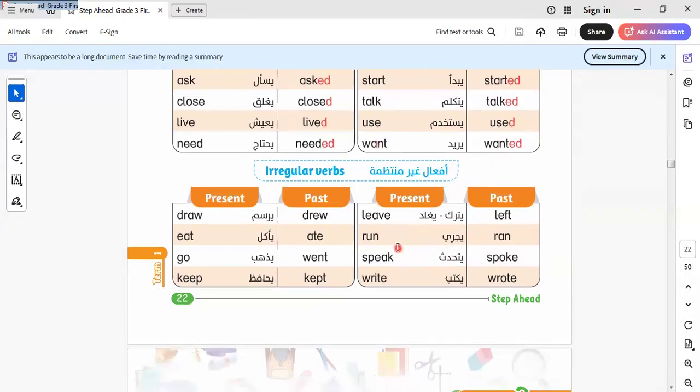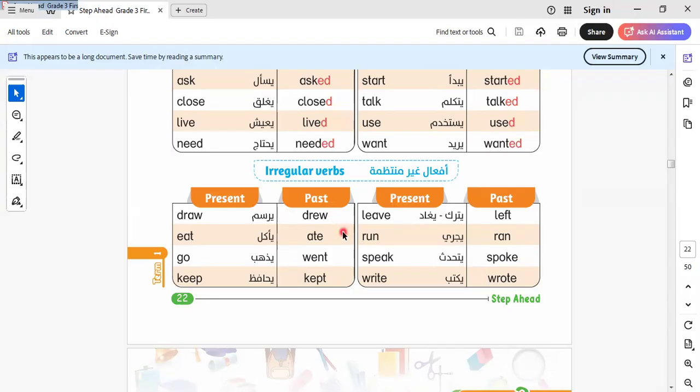But here we must keep the irregular verbs to be able to answer easily in the exam. Some of you are saying, with Iman, must keep the irregular verbs. Yes, the irregular verbs must be kept, and we can find the irregular verbs both in textbooks and in extra books.